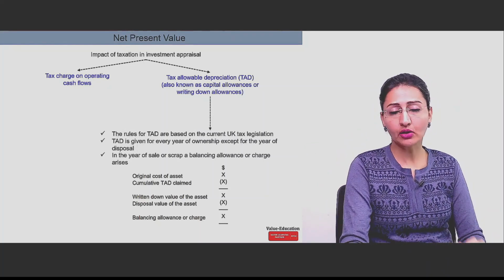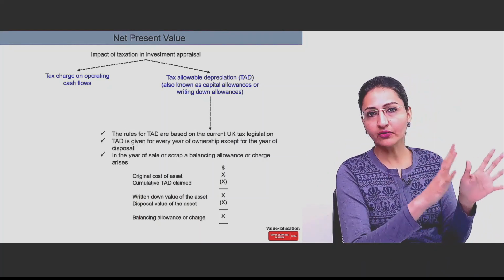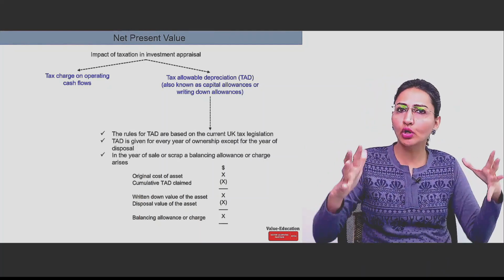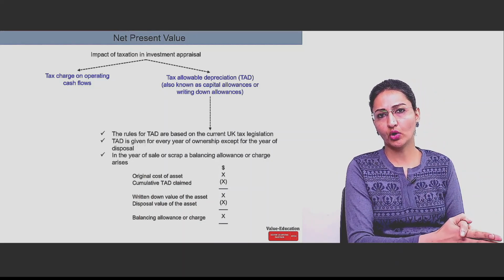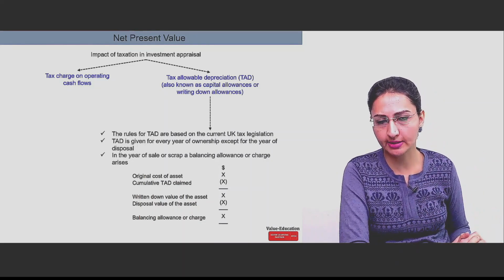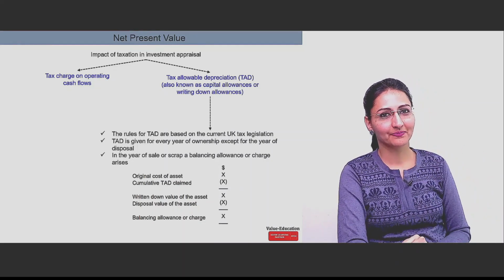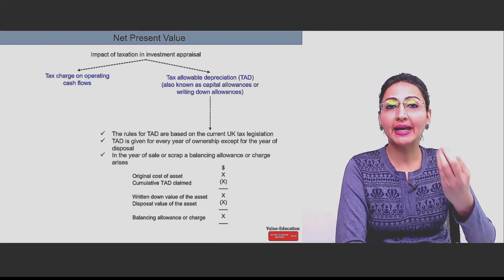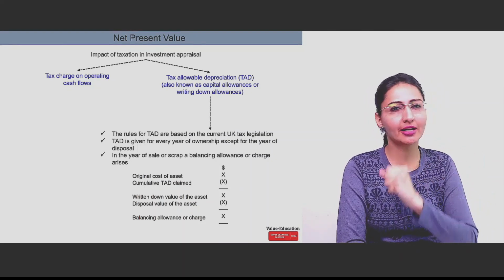In the year of sale, you are selling off the business, or you are selling off a whole lot of assets on which you were claiming capital allowances, depreciation. Then what is the treatment here? A balancing allowance or balancing charge will arise.